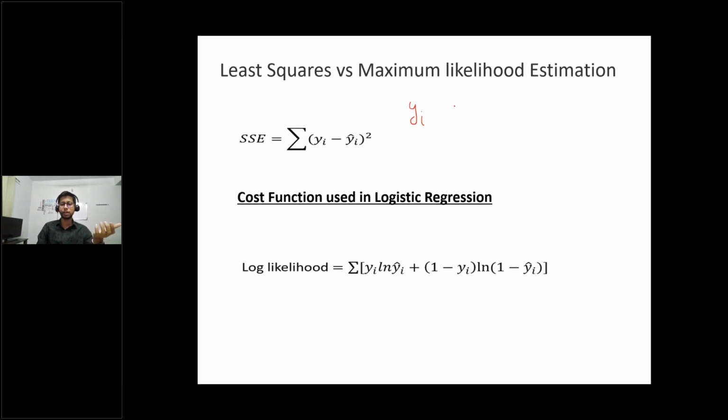That is known as the actual value. And for that, you will predict something, which is denoted as y hat. The difference is the error basically. To minimize it, we square it, take the derivative and equate it to 0. That's how we get the coefficients beta naught and beta 1. So this we talked about yesterday, you can refer to the recording.